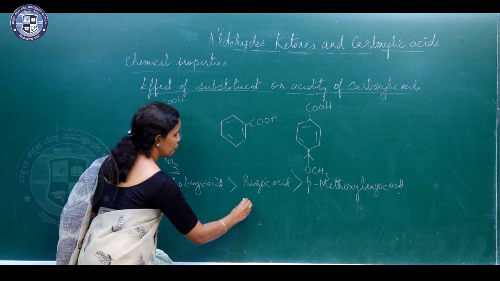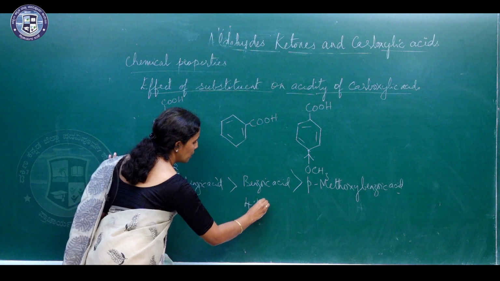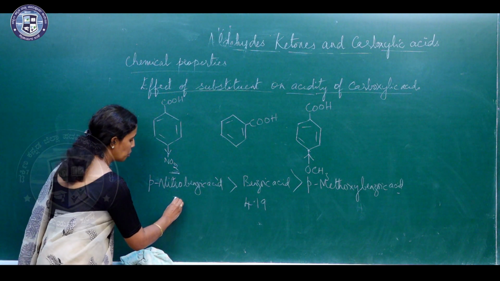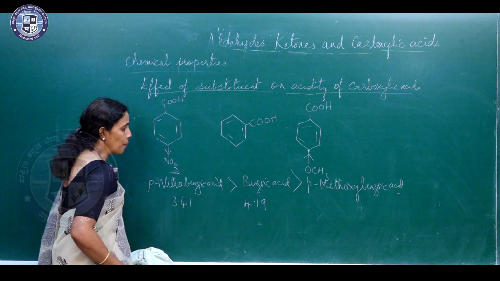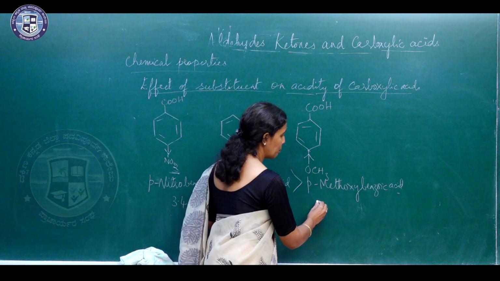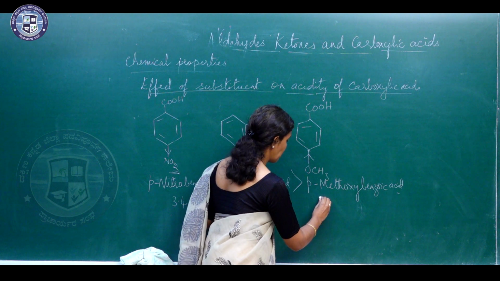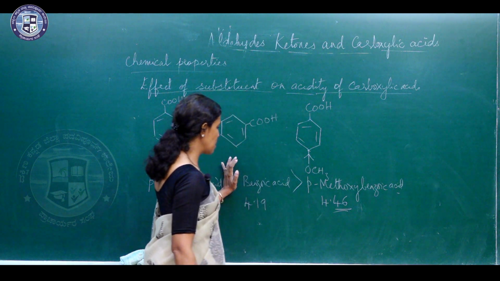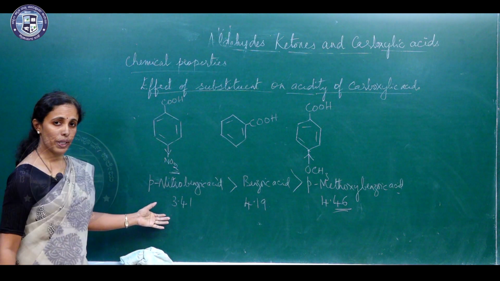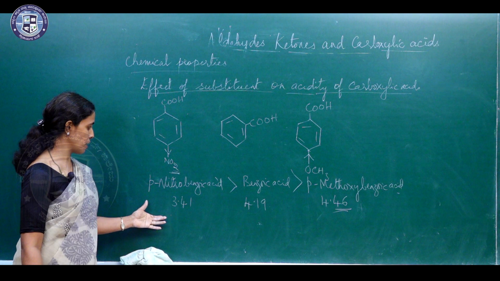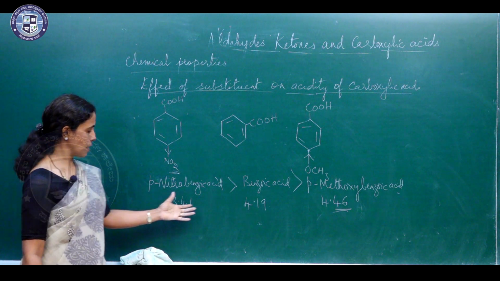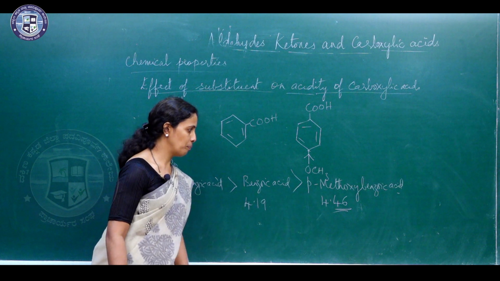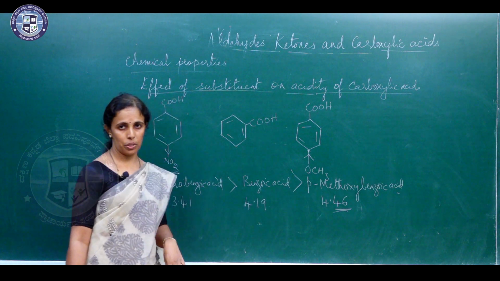The pKa value of benzoic acid is 4.19, and that of para-nitrobenzoic acid is found to be 3.41, and that of para-methoxybenzoic acid, it is found to be 4.46. So, from this you can say lower the pKa value, stronger is the acid. So, para-nitrobenzoic acid is stronger than benzoic acid and para-methoxybenzoic acid.